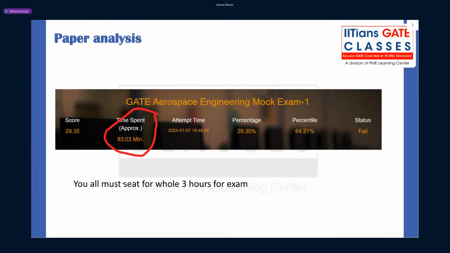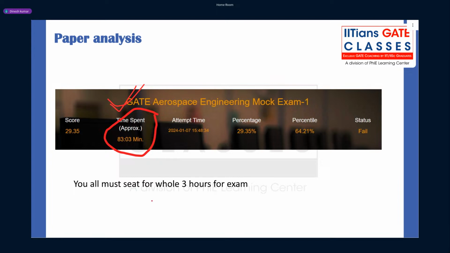Now one more thing here, there is a real problem. If you can't sit for 3 hours in mock exams, I'm telling you, you are going to have a very tough time in GATE. You cannot sit for 3 hours, it will be a big problem. That's where your sincerity matters. So make sure you write mock exams on time, and use all the suggestions shared by Sanjay.